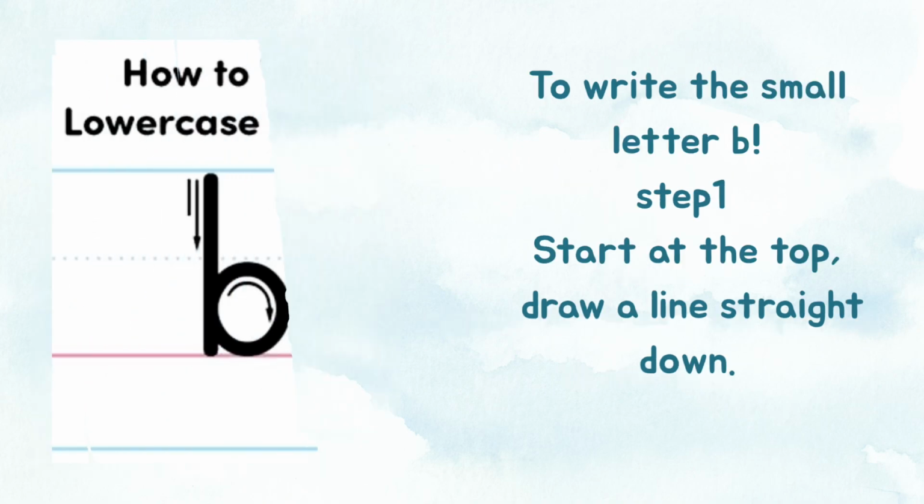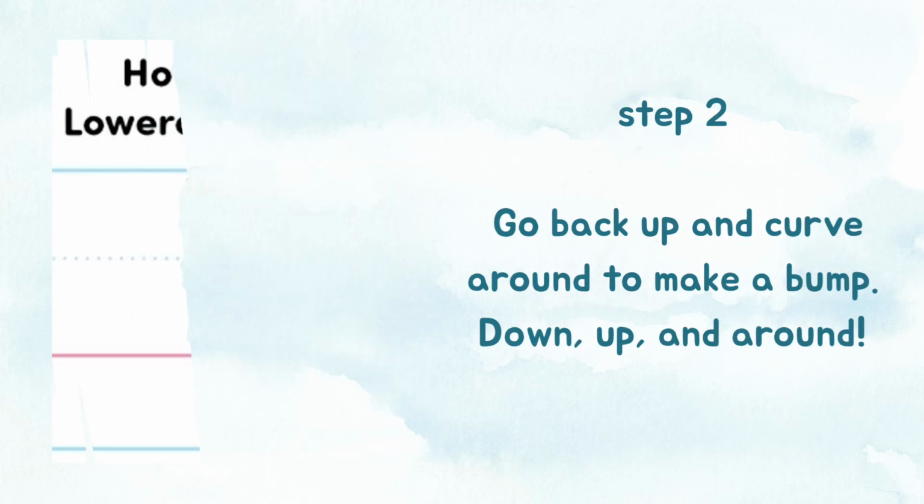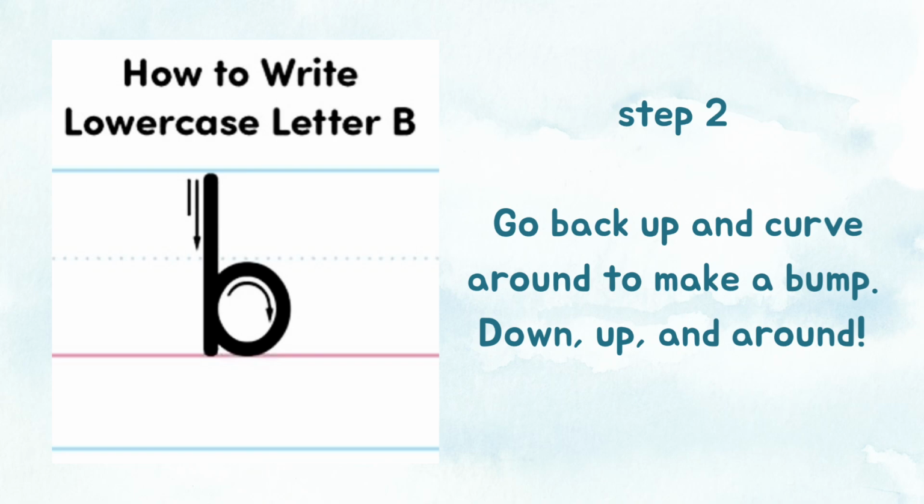To write the small letter b. Step 1. Start at the top, draw a line straight down. Step 2. Go back up and curve around to make a bump. Down, up, and around.